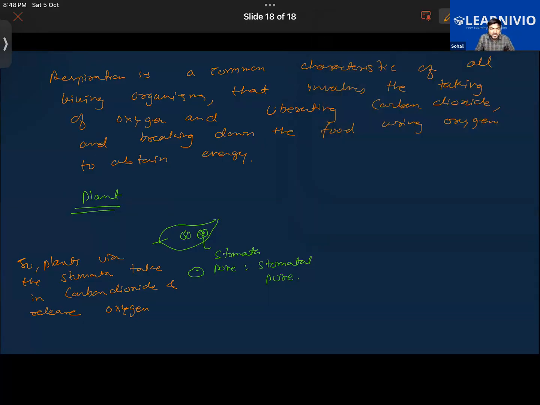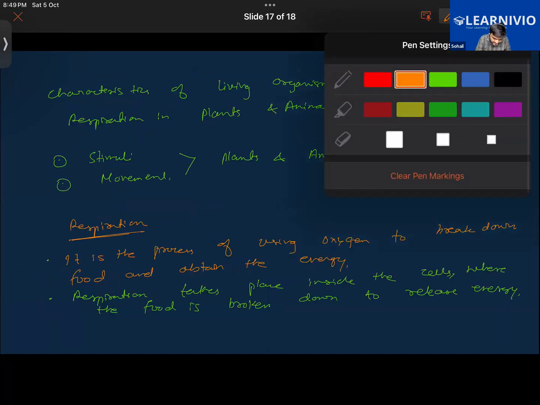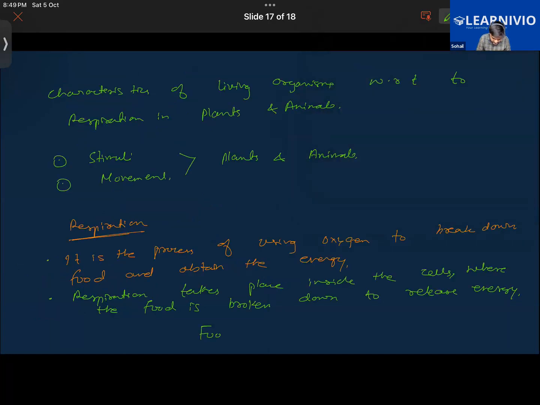Now through the same stomatal pores, plants can take in oxygen from the air also. You know that oxygen will also enter the plant through the stomata. And what we know about the process of respiration is that the food is broken down with the help of oxygen.